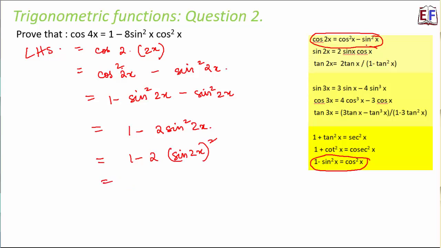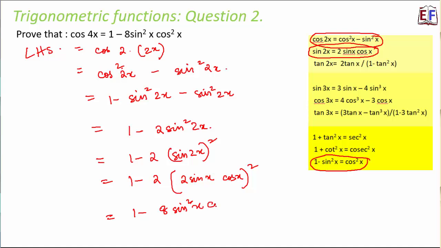Now the second formula says sine 2x is equal to 2 sine x cos x. So it becomes 2 sine x cos x whole square. This becomes 1 minus 2 into 2 square, that is 8 sine square x cos square x, and that is our right hand side. That's how we have proved it.